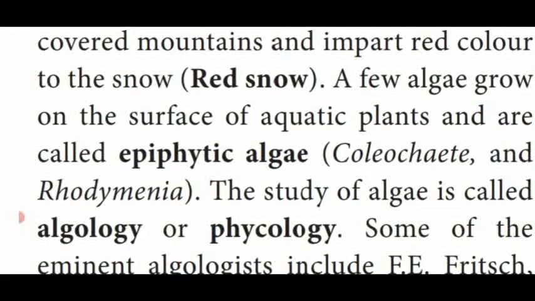What is an epiphyte? An epiphyte means an organism which lives on the bark of another organism, like one plant growing on another tree. So here, some of the algae living on other aquatic plants are known as epiphytic algae. Examples, Coleochaete and Rhodymenia. So this is also important.